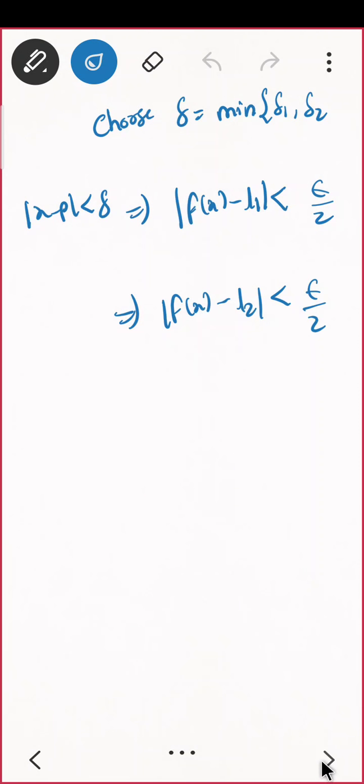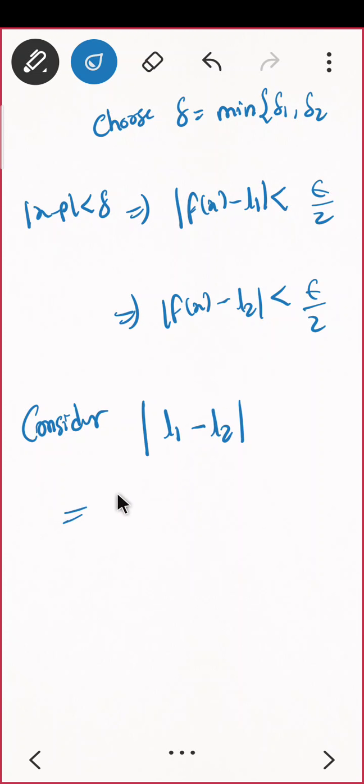Now what do we have to prove? What was my claim? My claim was to prove that L1 and L2 are not different people, they are the same, correct? So what should I consider? I should consider mod of L1 minus L2, correct? If you want to prove two people are equal, you just have to prove their subtraction is less than epsilon, that's it. So now I'm considering mod of L1 minus L2. I'm having some condition with f of x, so I'll add and subtract f of x here, correct? So mod of L1 minus f of x plus f of x minus L2.